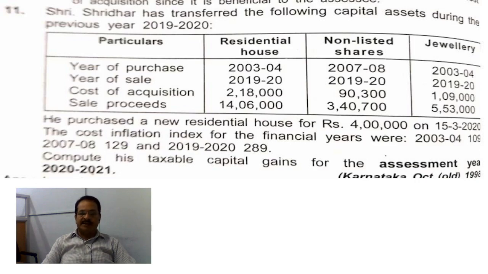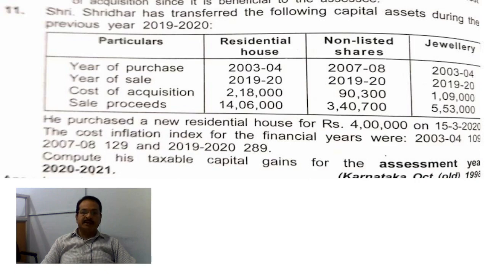In the case of residential house, the year of acquisition is 2003-4. Year of sale is 2019-20. That means this asset was held for more than 24 months on the date of transfer. Therefore, it is a long-term capital asset.